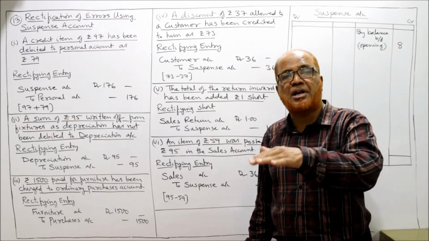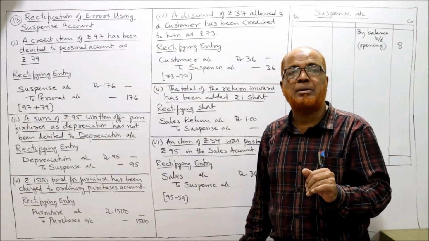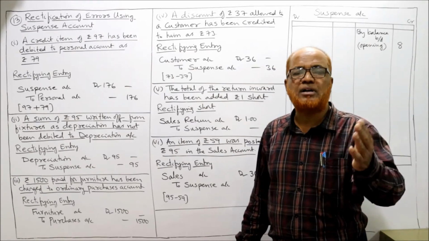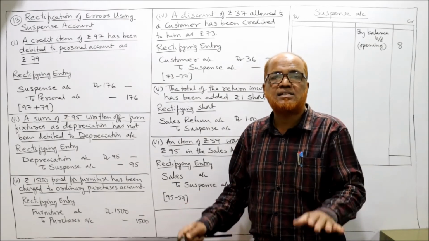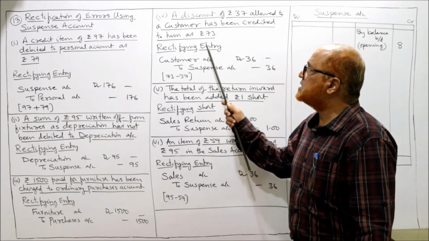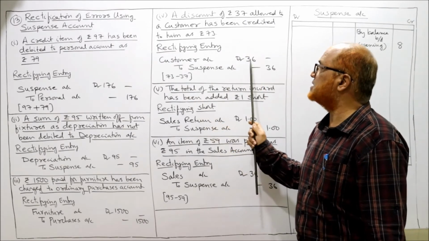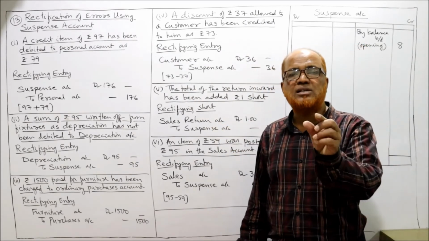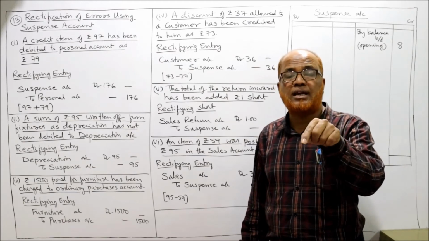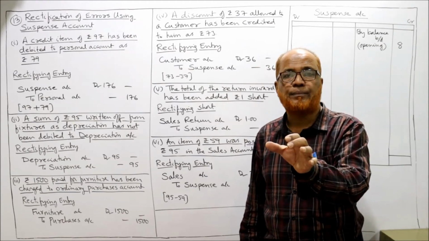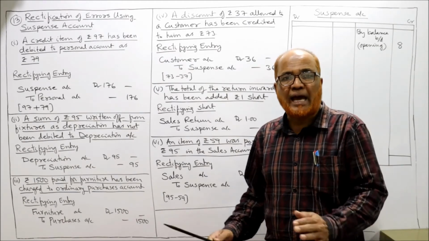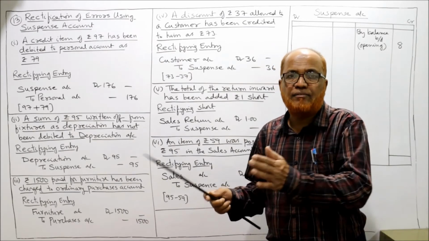More amount was credited to the customer by mistake. So now we debit the customer to cancel the excess amount. How much is the excess amount? 73 minus 37, you will get 36. 36 rupees more credit was given to the customer. To cancel the excess credit, we debit it.